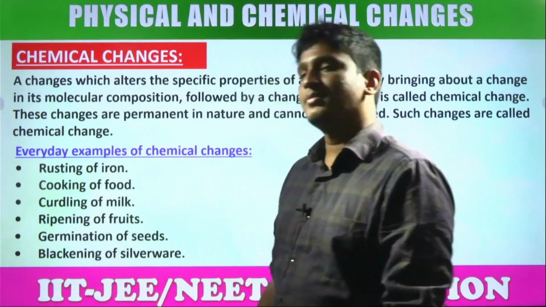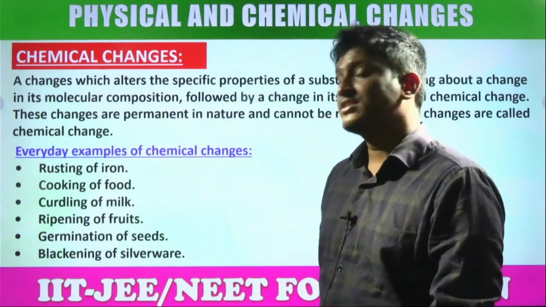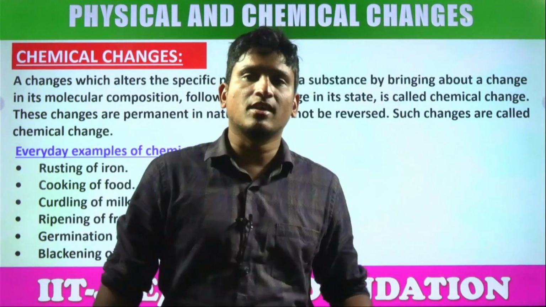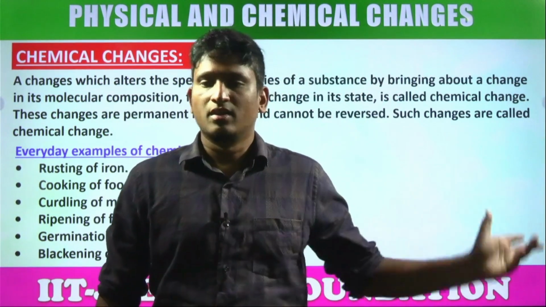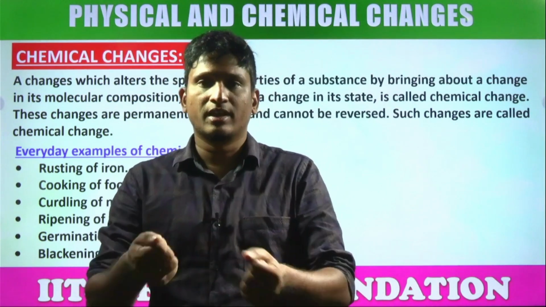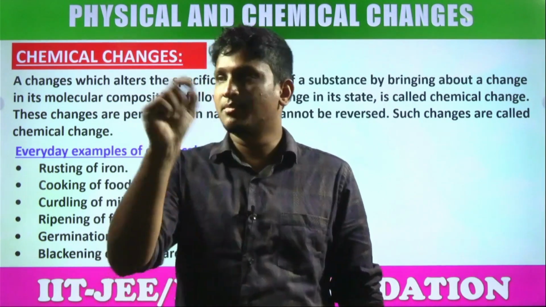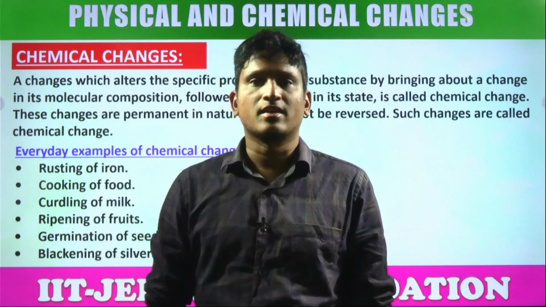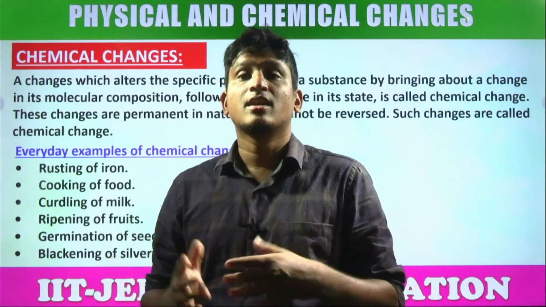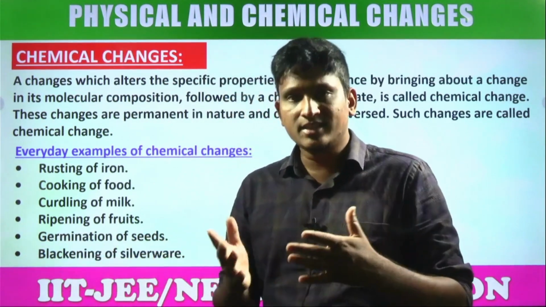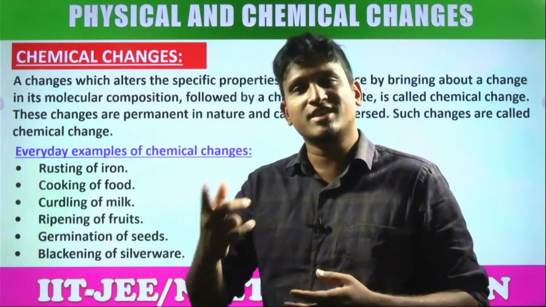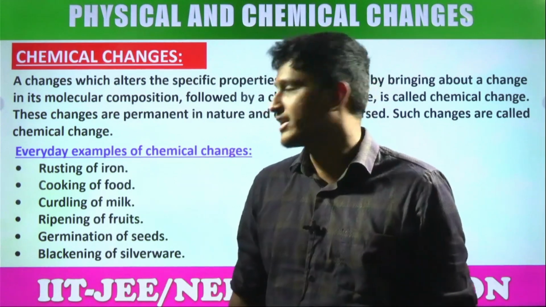Everyday examples of chemical changes. Rusting of iron. In general, what is the color of iron? Silver. If you keep the iron articles outside for so long, even sometimes our nails which are present in the doors, they will become brown in color. What is happening there? Iron converts into iron oxide, that is called rust. Is it still iron? No, it is iron oxide, Fe2O3. That is a chemical change.